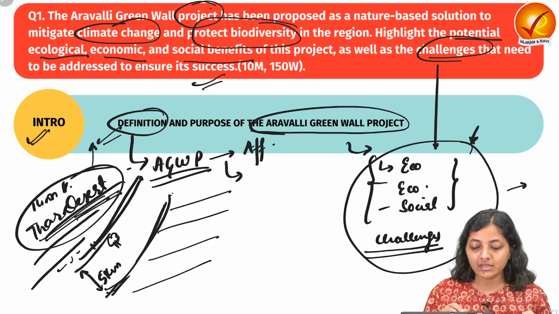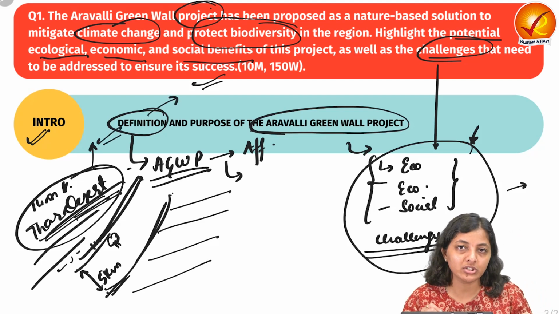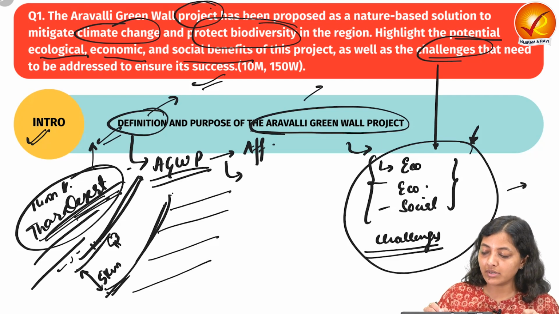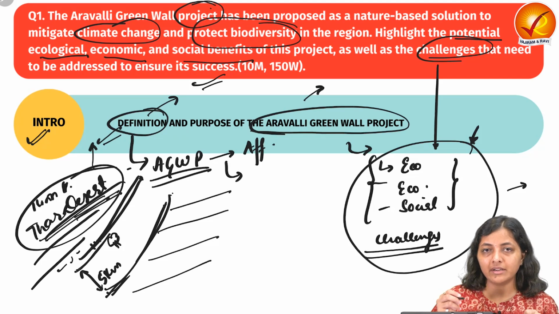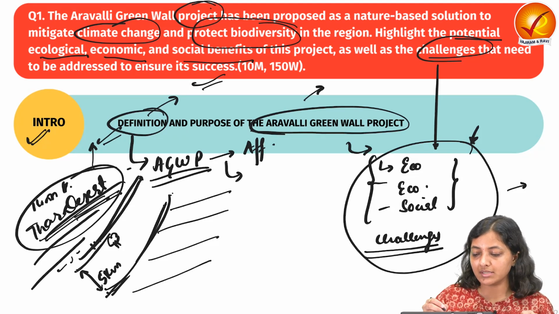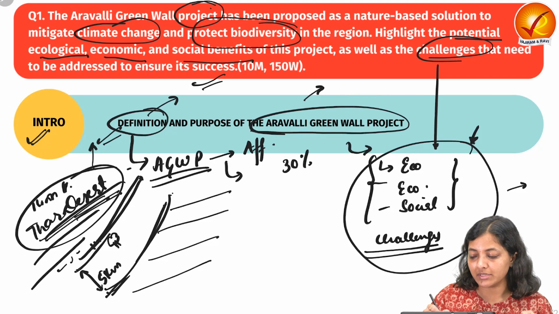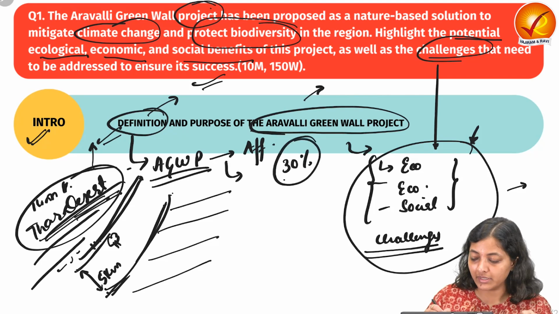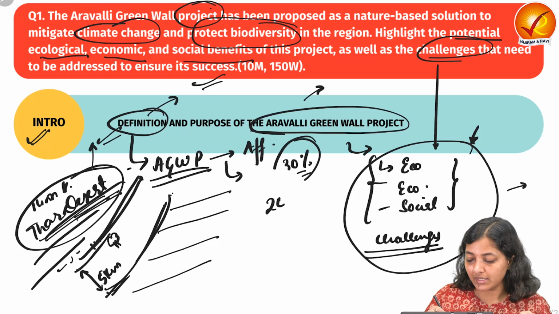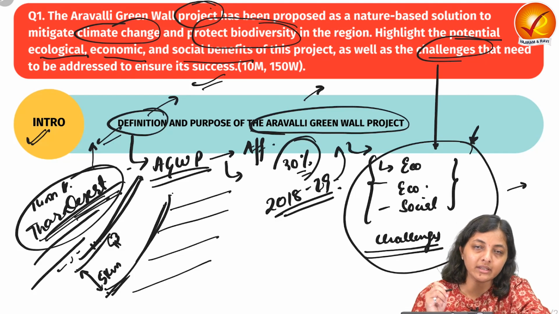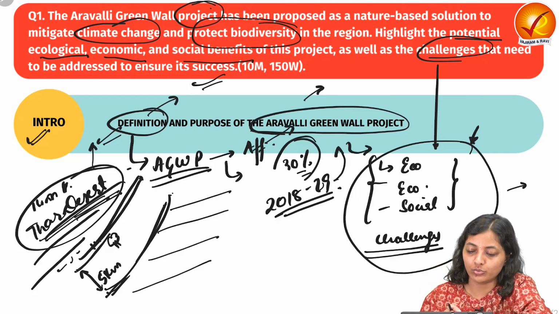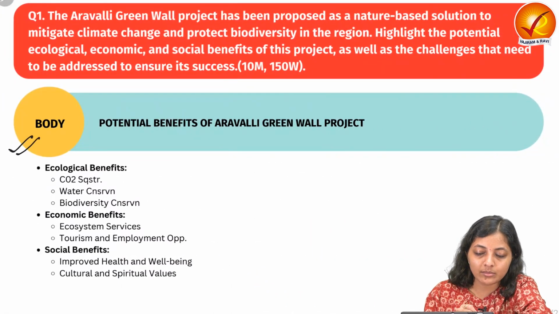So this thing in the initiative or the definition you can write, and another thing also you can write that ISRO has released the atlas of land degradation and the deforestation, and it is said that approximately 30% of the land had already got degraded in 2018-19. So this calls for some action, and the Great Green Wall Initiative or the Aravali Green Wall Initiative is in this direction only. So let's come to the body.